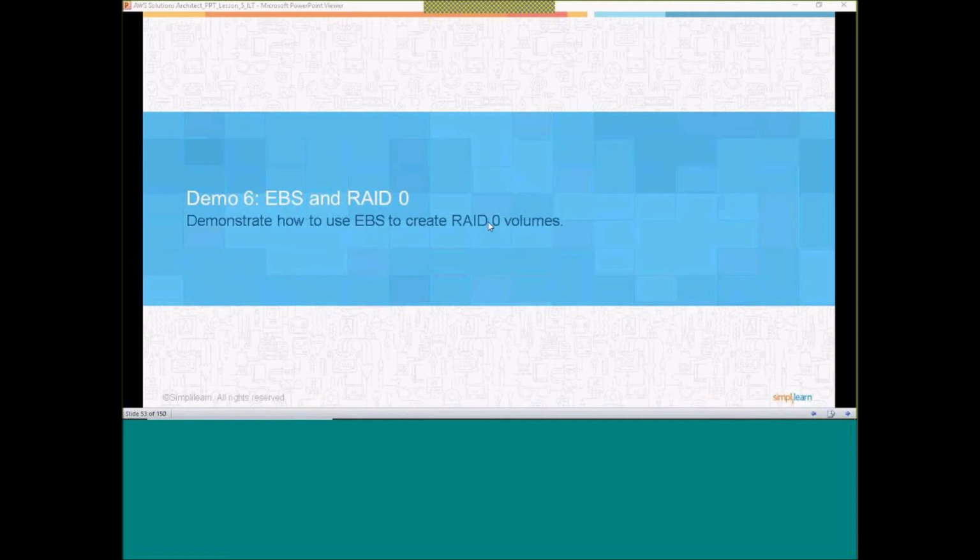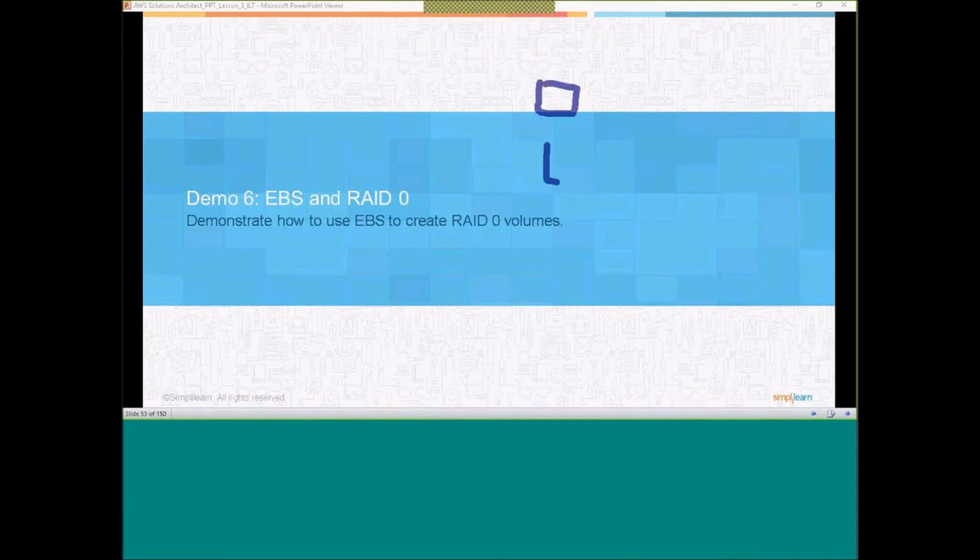Okay, what happens now in RAID 0? Your data will be distributed on multiple disks, and each disk will have its own read write head. Right? So if I want to explain, this is, let's say, one disk, this is another disk. Okay, and this will have its own read write head, this will have its own read write head.